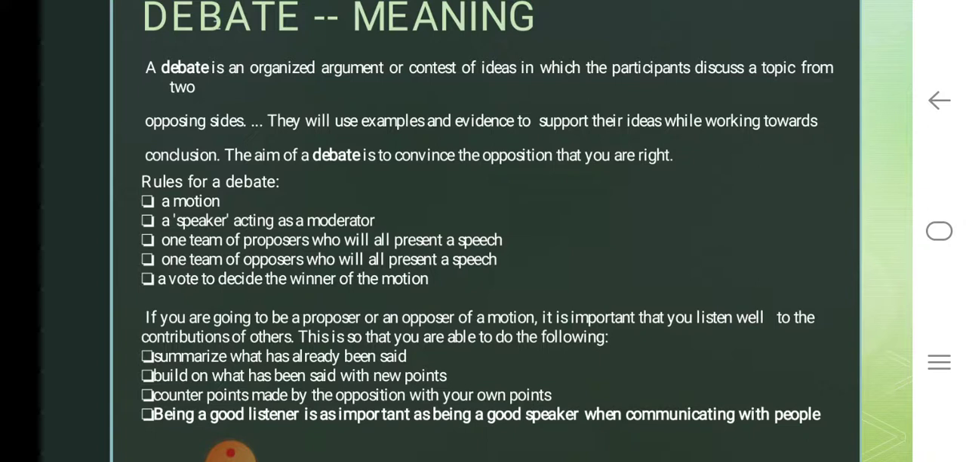So debate is nothing but a discussion which takes place between two or more people based on a topic where the first party can discuss for the topic and the other party, which is the opposition party, can discuss against the topic. I hope you have understood the meaning of debate and what are the rules for a general debate.